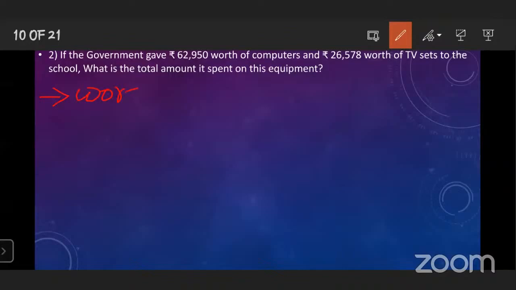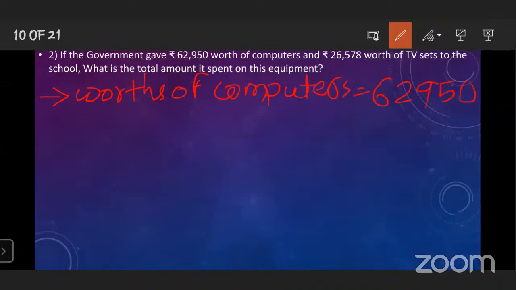Worth of computers is equal to 62,950. Very good. And next thing, worth of TV sets.